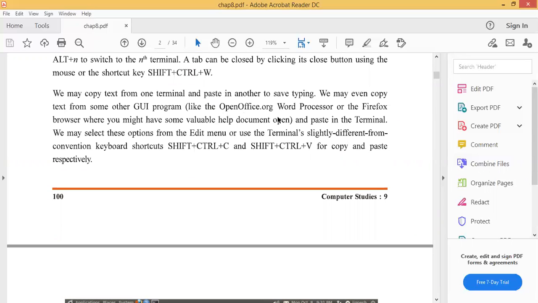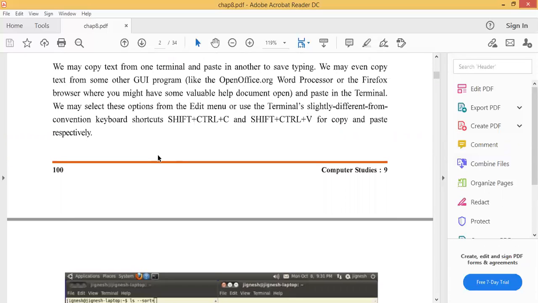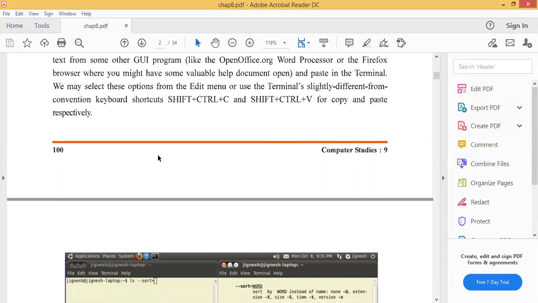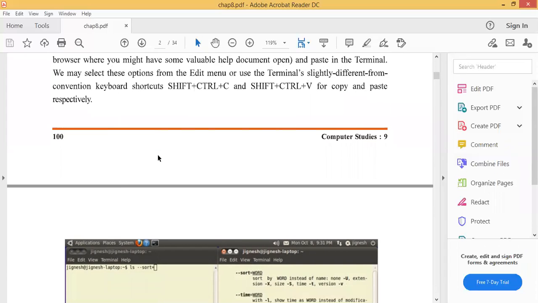Like the OpenOffice.org word processor or the Firefox browser, where you might have some valuable help document, you may copy text and paste it in the terminal. We may select these options from the Edit menu, or use the terminal's slightly different keyboard shortcuts: Shift plus Control plus C or Shift plus Control plus V for copy and paste. Underline this line. Generally, in Windows we use Control C, Control V for copy and paste.